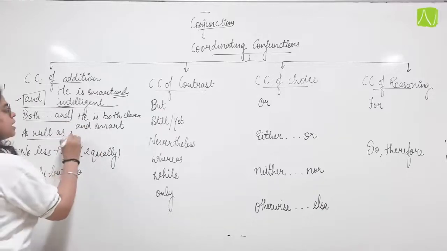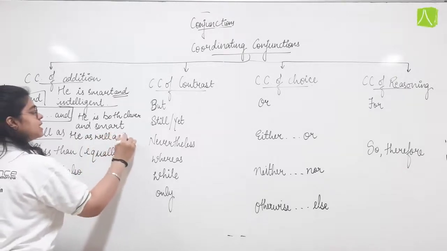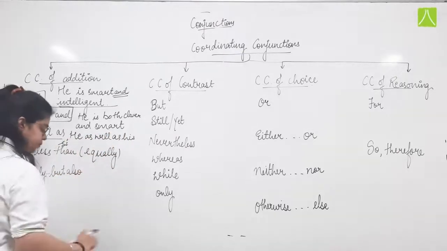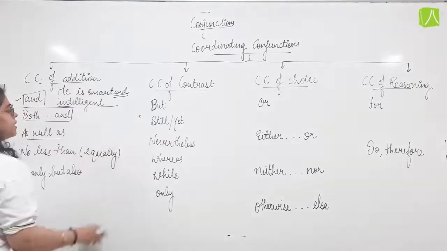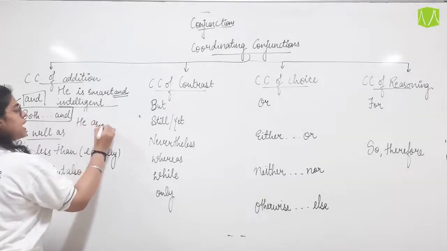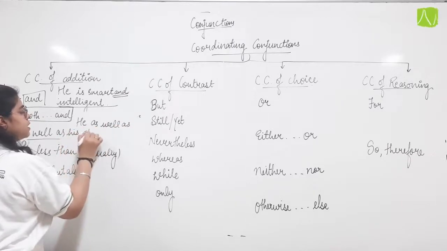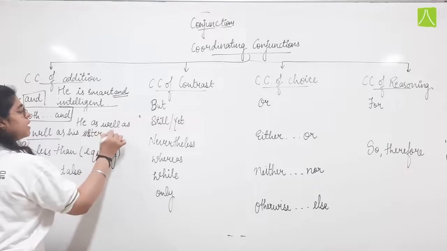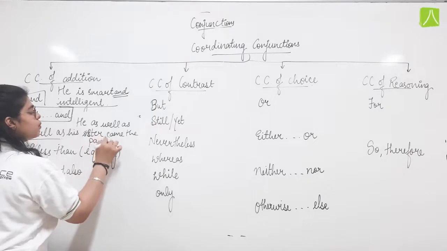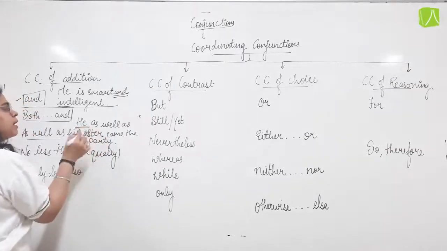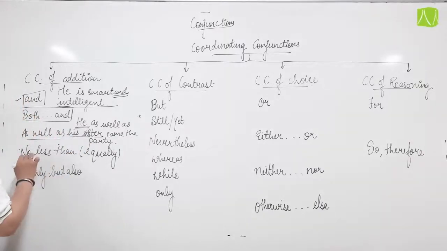For example, he as well as his sister came to the party. So we want to emphasize that he came, but along with him, he brought his sister also.